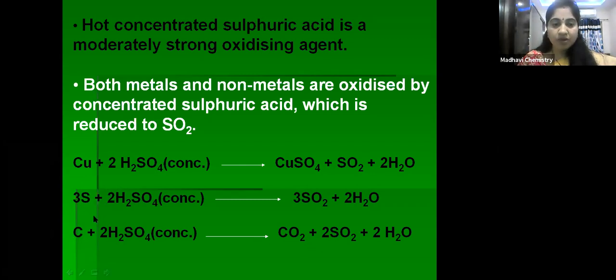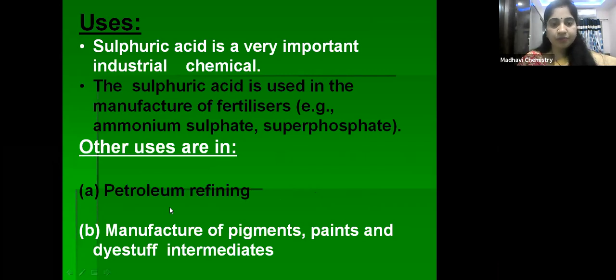So carbon, what is the oxidation state? It is an element, so oxidation state is 0. When reacted with sulfuric acid, it converted into carbon dioxide. What is the oxidation state of carbon here? +4 is the oxidation state. 0 to +4, increase in oxidation number. So sulfuric acid oxidized carbon to carbon dioxide. During that, it converted into sulfur dioxide. So these are the reactions of sulfuric acid.